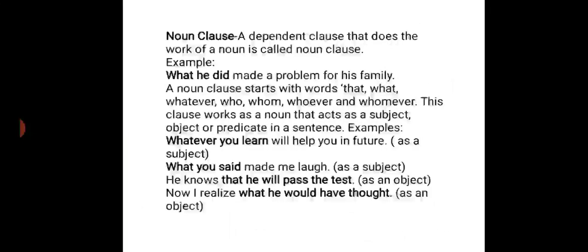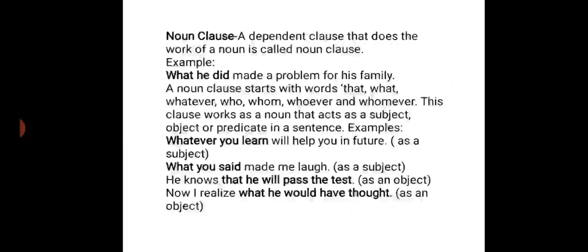Now, let's move ahead. Kinds of subordinate clause. Three types of clauses are there: noun clause, adjective clause, adverb clause. Now you see, noun clause. A dependent clause that does the work of a noun is called a noun clause. Example: what he did made a problem for his family. Here, what he did is a noun clause.